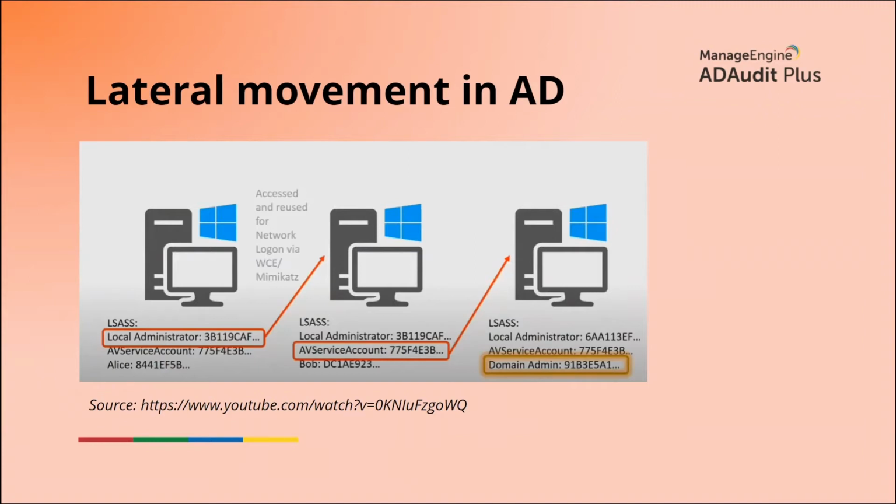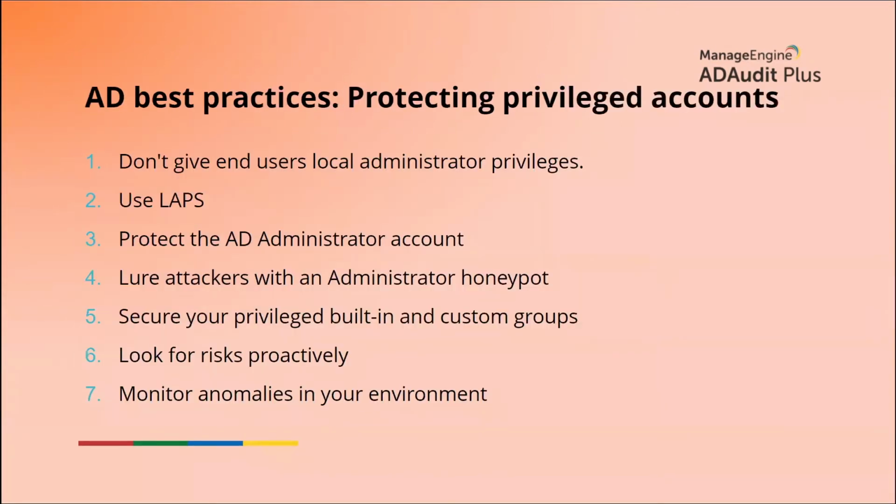Now let's go over some Active Directory best practices that you can implement in your company for securing privileged access. The first thing that you need to do is ensure that end users don't have local administrator privileges. You've got to disable the local administrator account on all of your computers. This is a low-hanging fruit for hackers. And what makes the problem worse is that the same password is used across computers. If users have local administrator privileges, the risk of an attack becomes extremely high. For example, a rogue insider could actually veto your IT department's security measures.